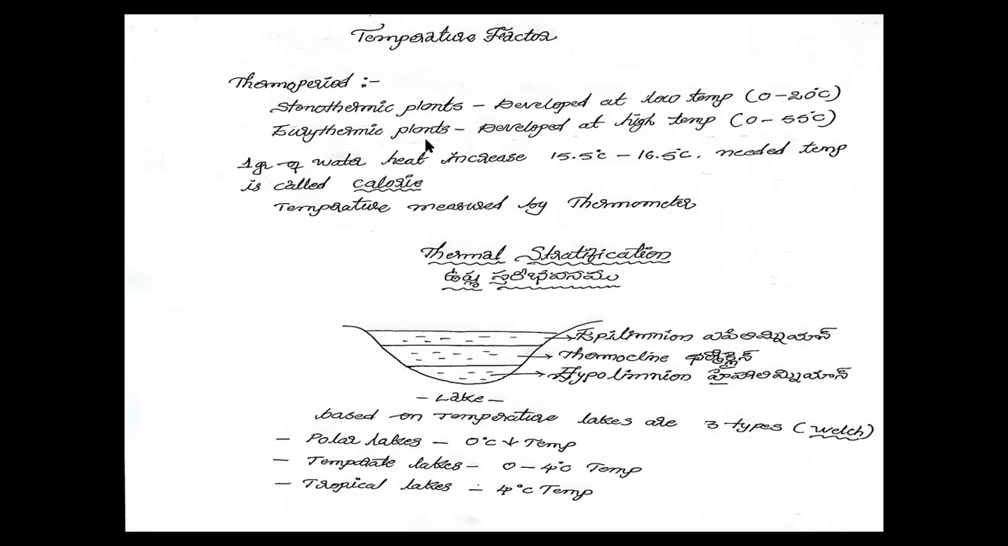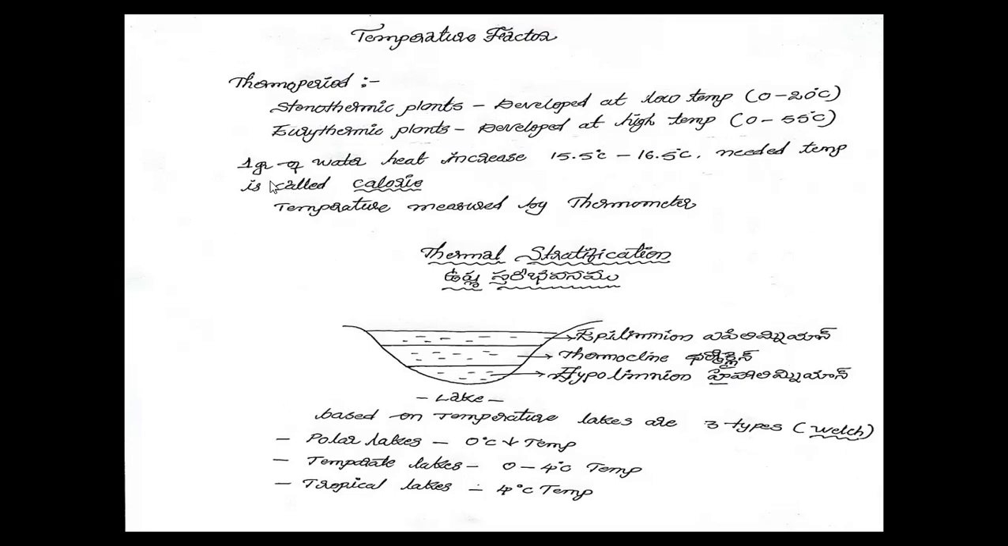And eurythermic plants means plants that develop at high temperature, 0 to 55 degrees Celsius. The maximum temperature will be higher in the eurythermic plants. 55 degrees Celsius belongs to eurythermic plants. Eurythermic plants develop at high temperature as well as at low temperature.